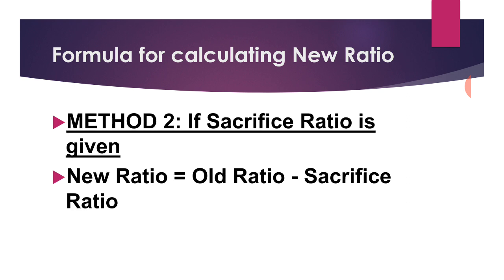Second method, if sacrifice ratio is given, then we have to use the equation: new ratio is equal to old ratio minus sacrifice ratio. Same equation is used for calculating sacrifice ratio: sacrifice ratio is equal to old ratio minus new ratio.